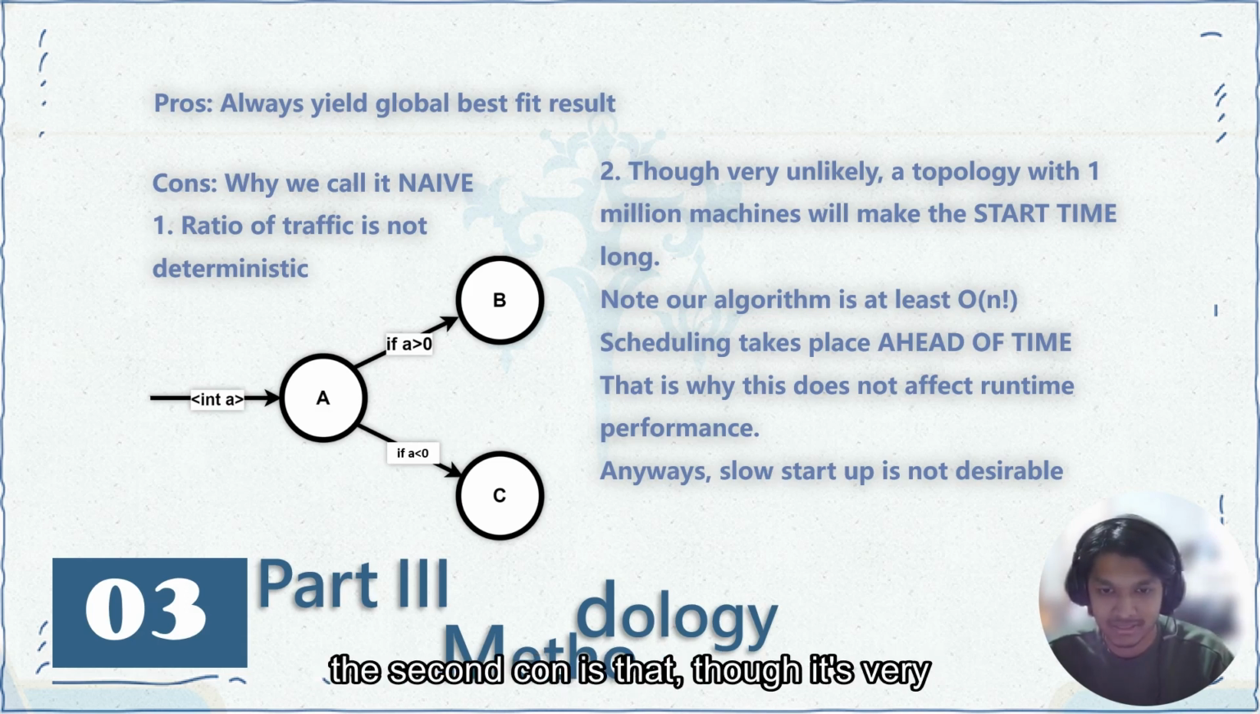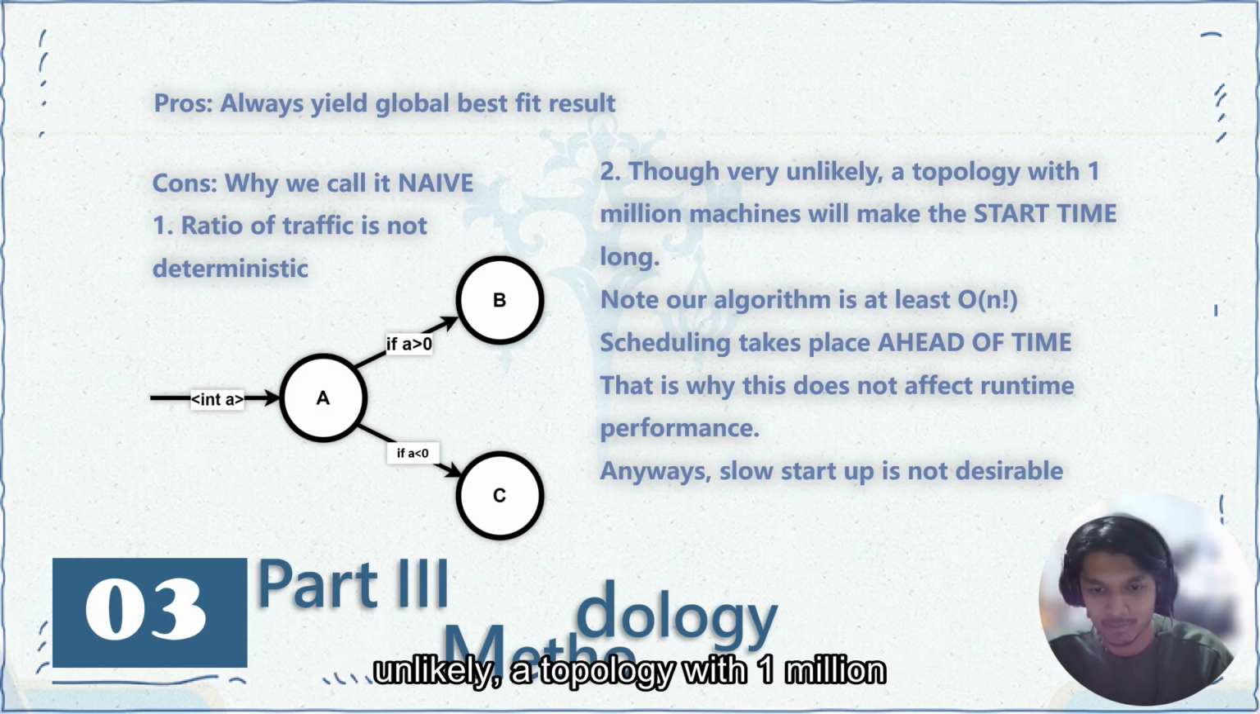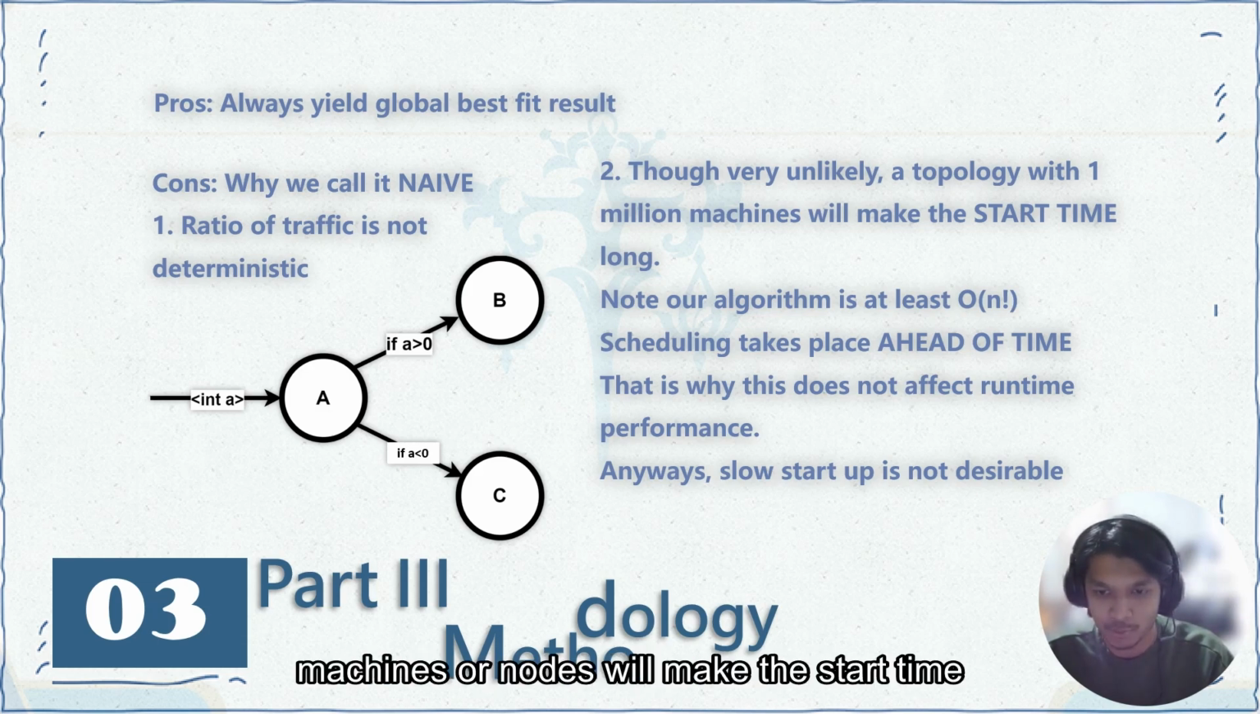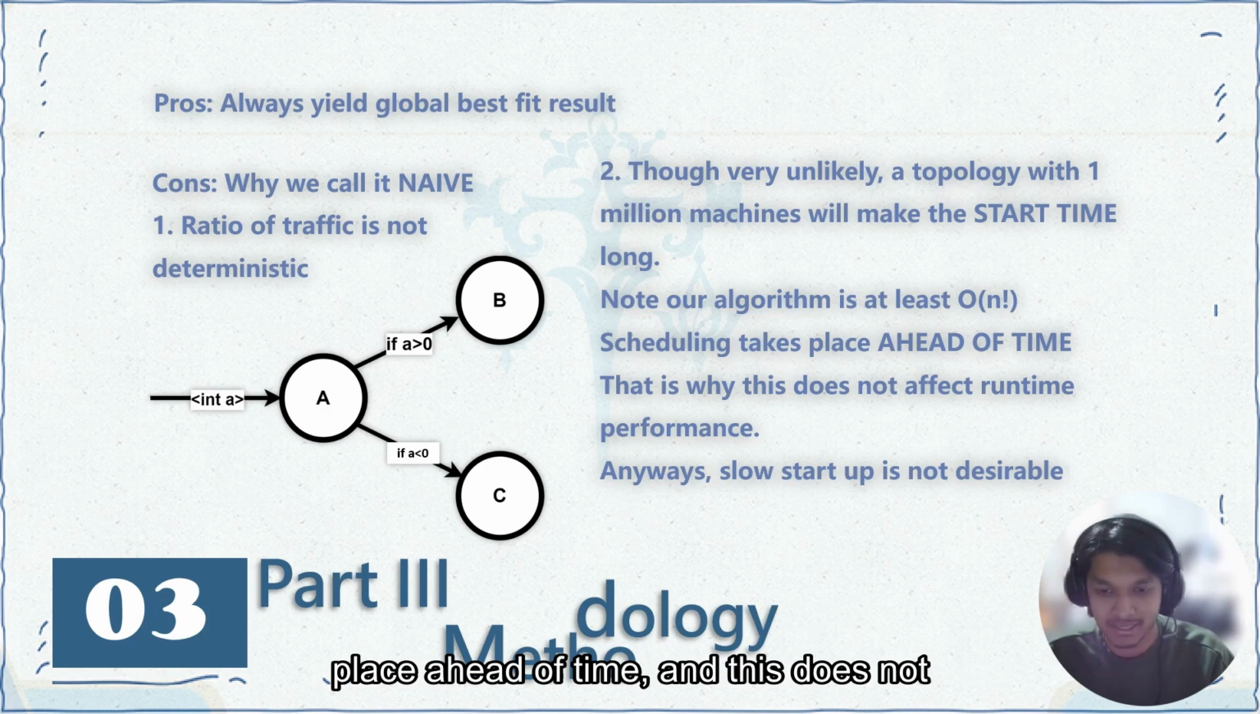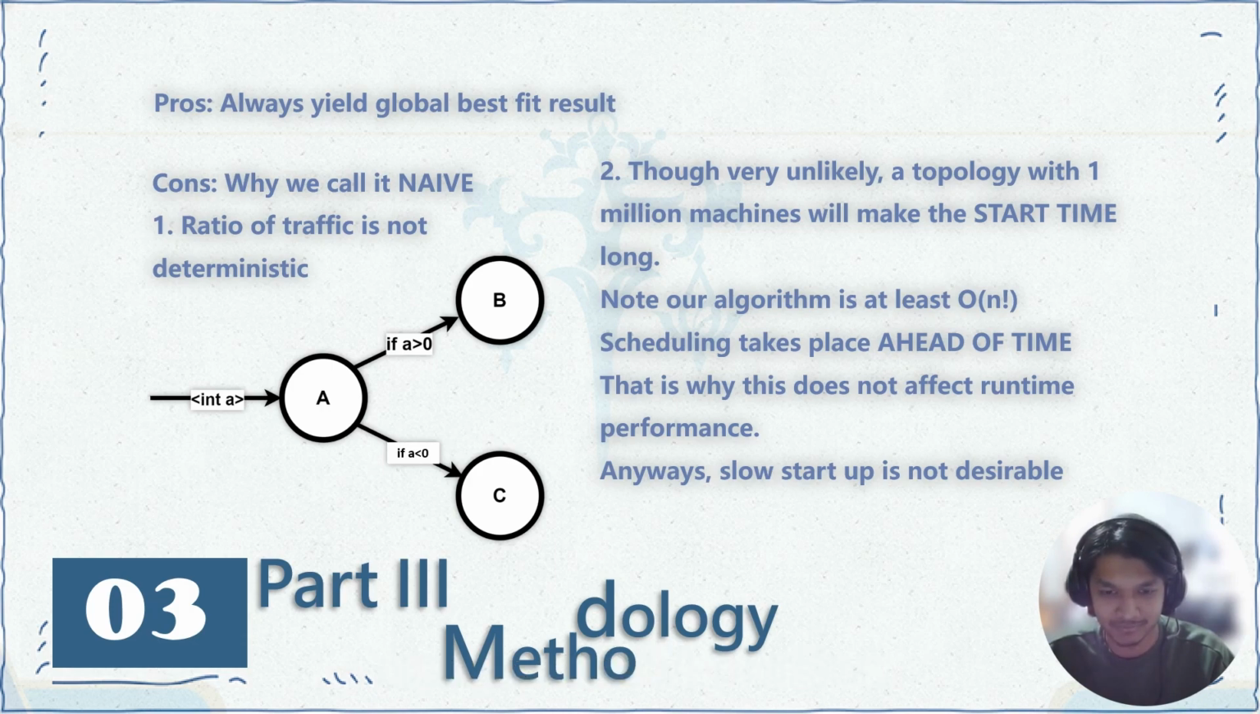And the second con is that, though it's very unlikely, a topology with 1 million machines or nodes will make the start time long, as we consider all possible orchestrations and score them individually. However, scheduling takes place ahead of time, and this does not affect the runtime performance. But anyways, slow startup is still not desirable.